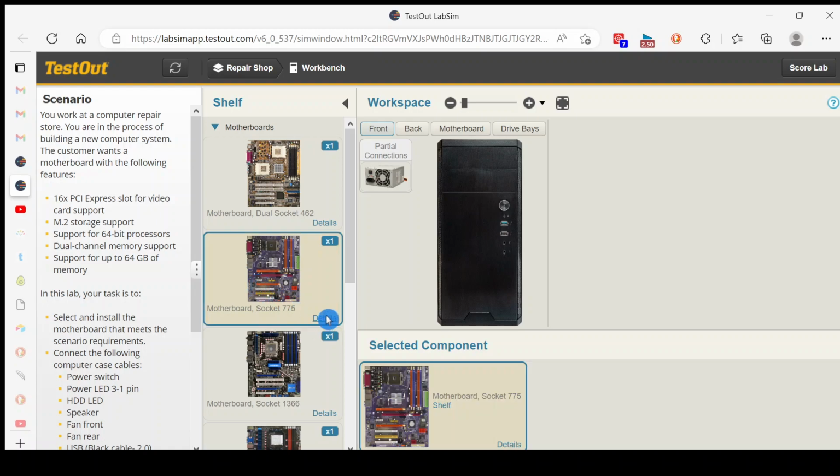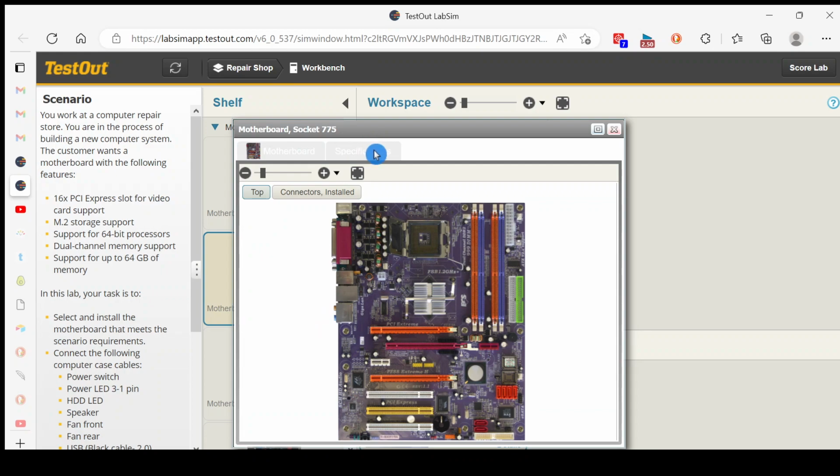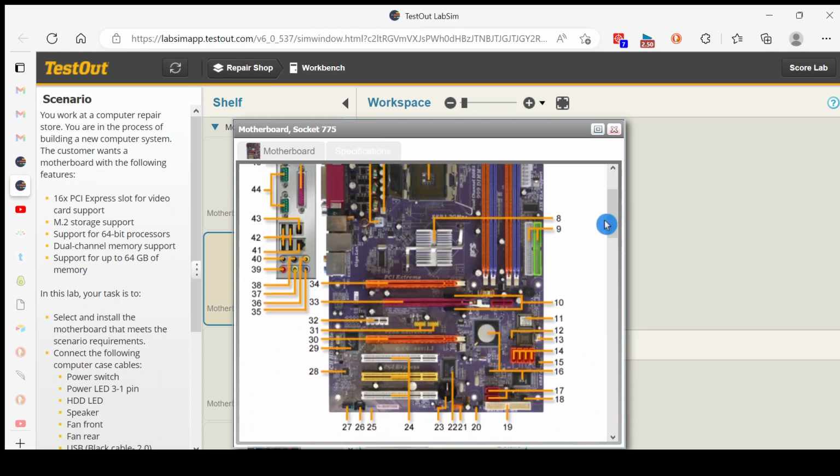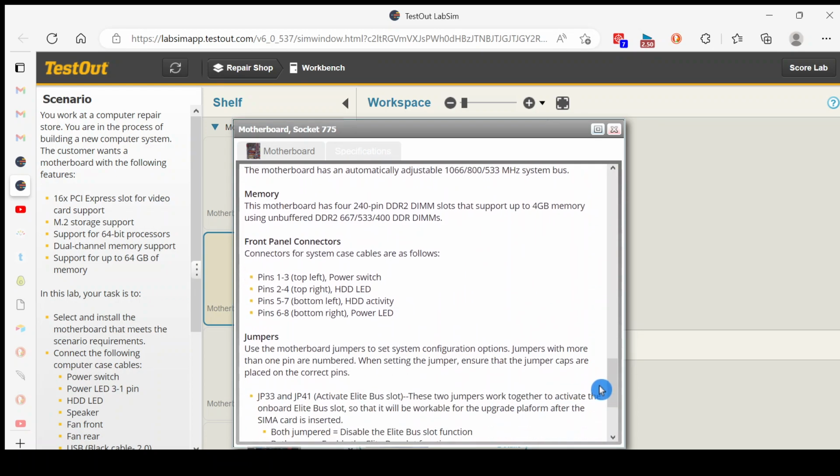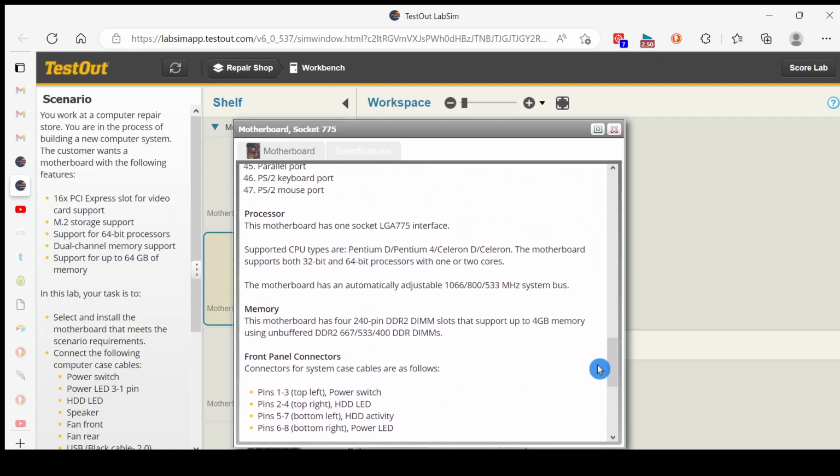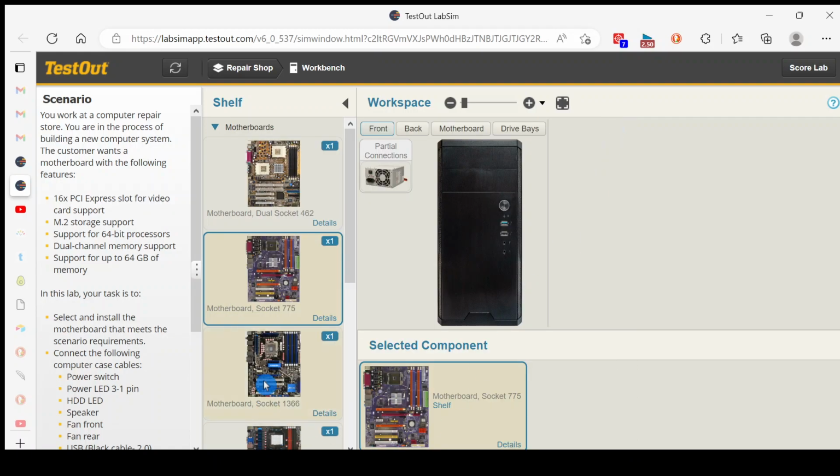So let's try the second choice, socket 775, and click on details. Click on specifications and scroll down to system memory to see if it has enough memory. This supports 4 gig of memory, so that's not going to be enough. We can eliminate this choice.